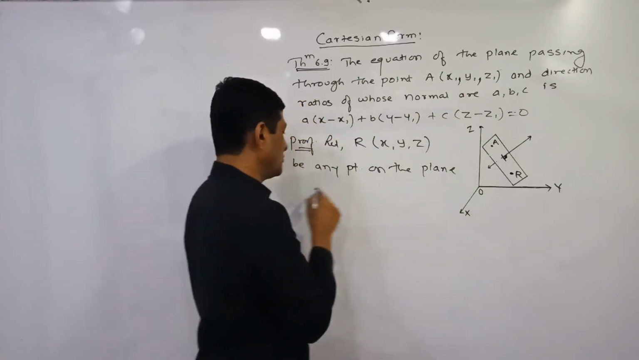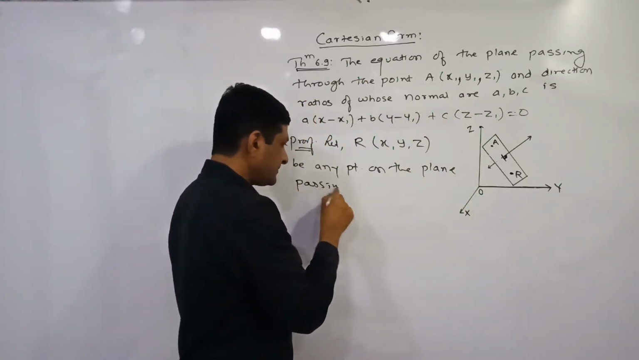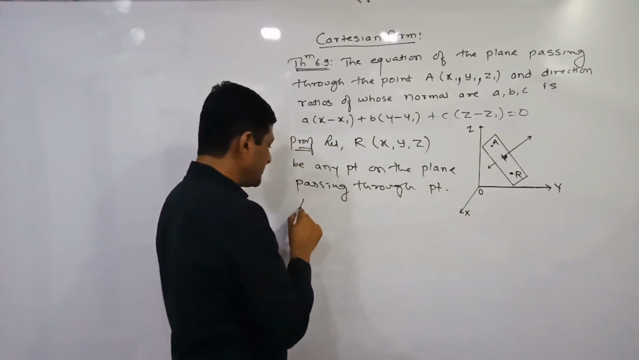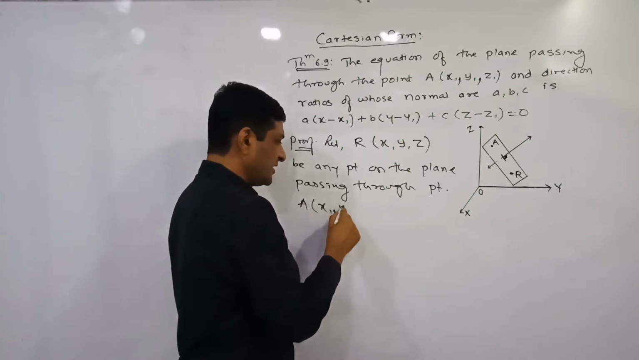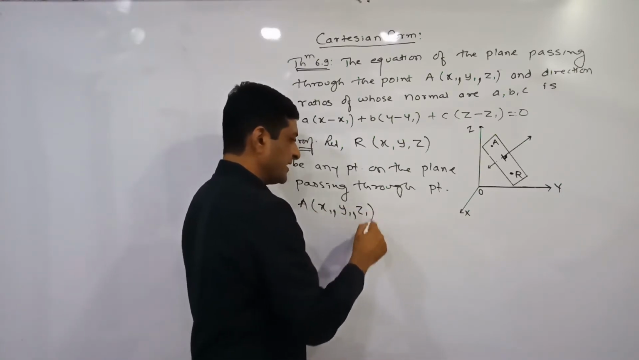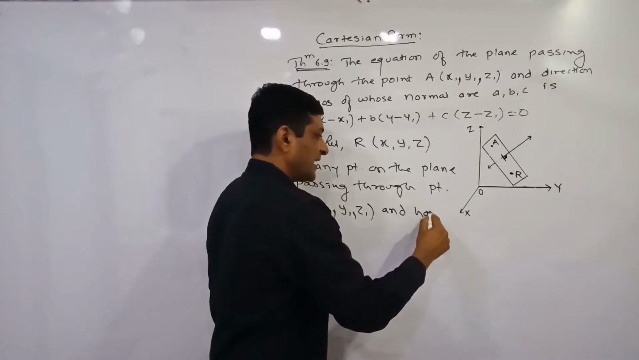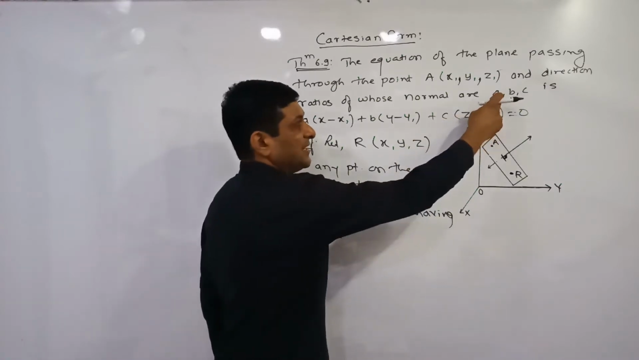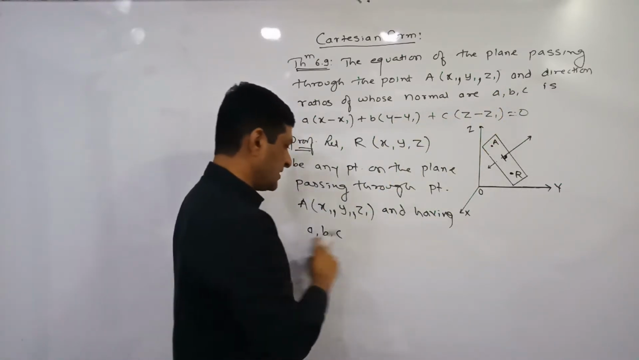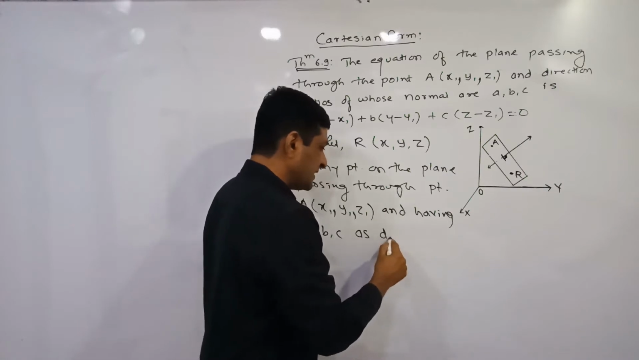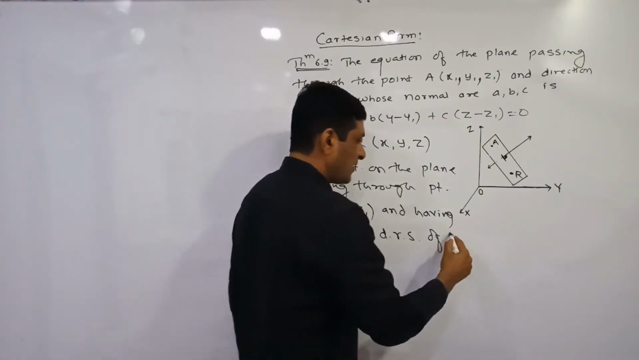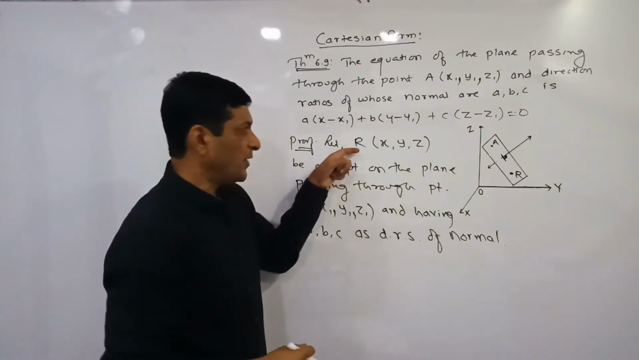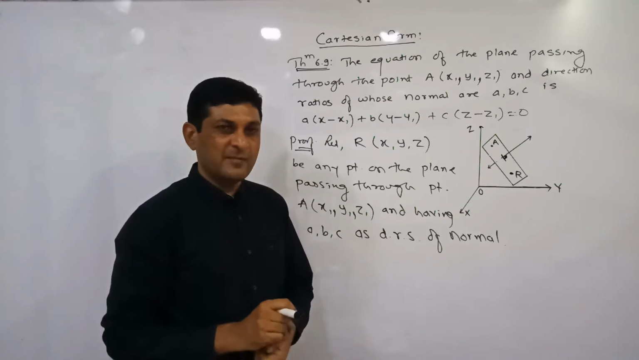which passes through the point A, whose coordinates are already given to us as x1, y1, z1, and having a, b, c as direction ratios of the normal. All these are the given conditions. We have just denoted any point by R and its coordinates by x, y, z.